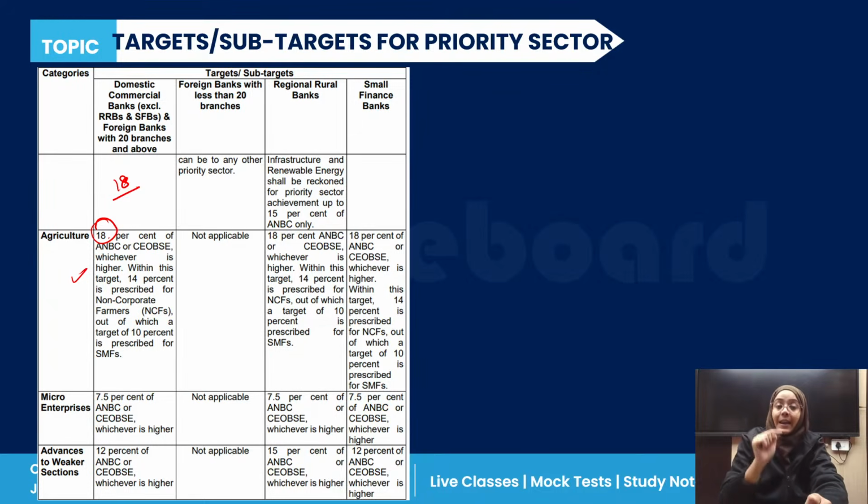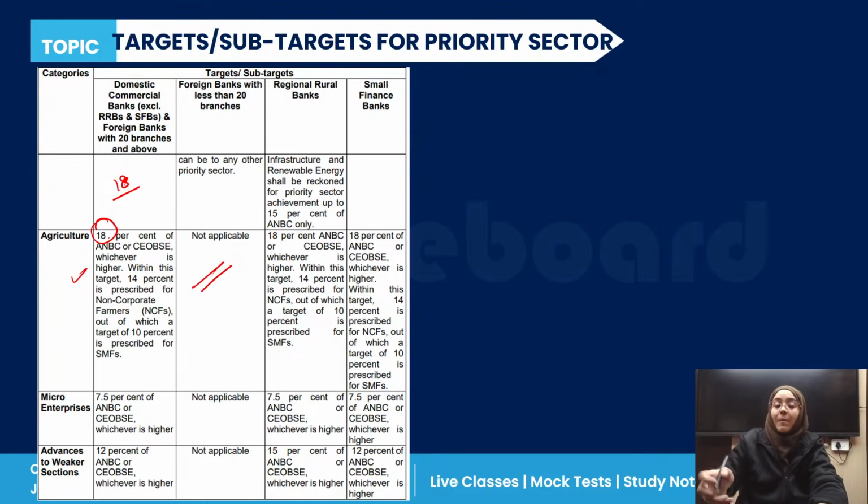In the 18%, 14% is for the non-corporate farmers, and under 14%, a target of up to 10% is given for the small and marginal farmers. It is not applicable, there are no such conditions given for the foreign banks which have less than 20 branches.